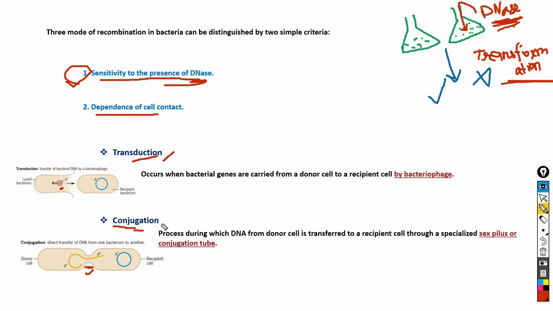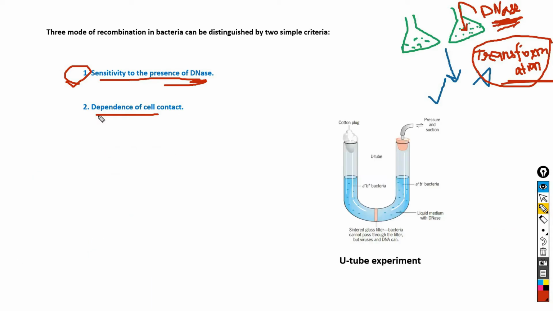Means transduction and conjugation are not sensitive to the presence of DNase. So in conclusion, out of the three modes of recombination in bacteria, only transformation is sensitive to the presence of DNase, not transduction and conjugation.